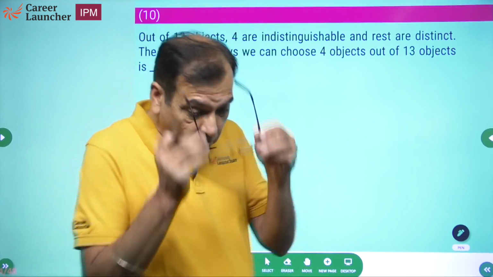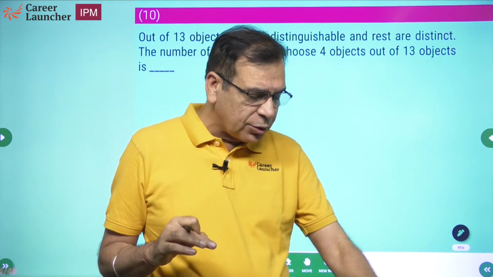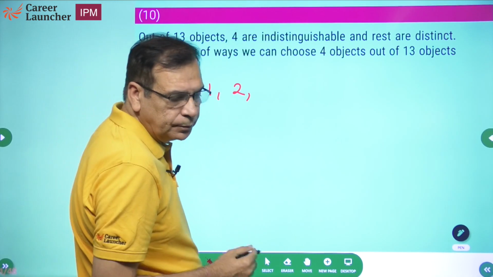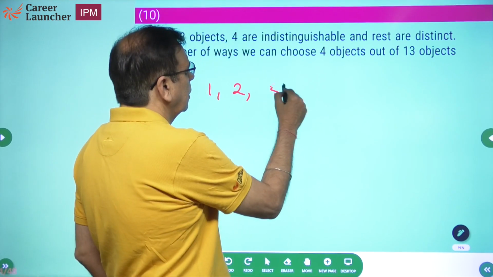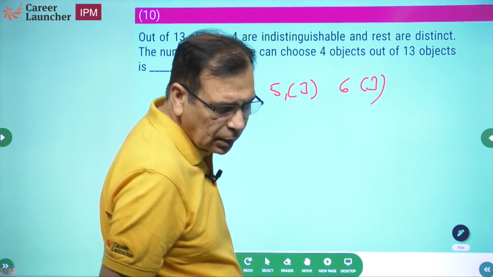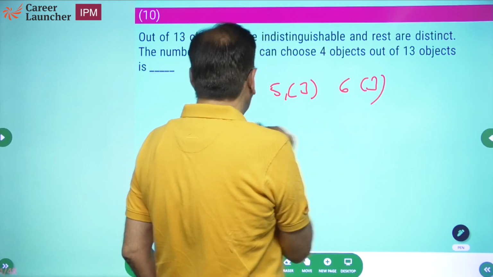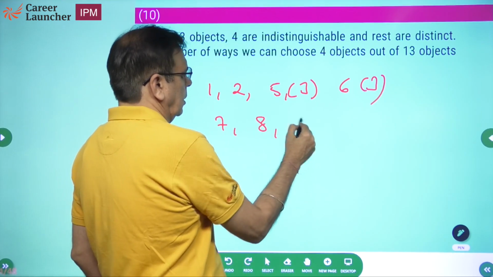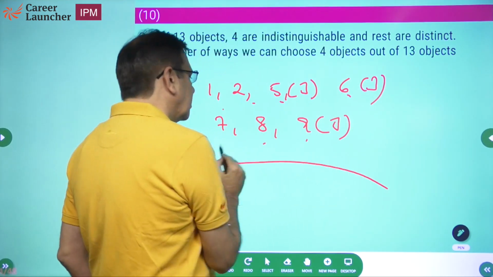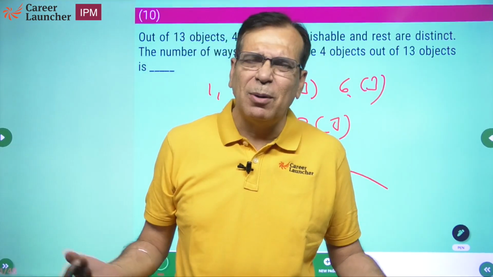More important thing which I want you to get, these are 10 short answer questions. Which are the questions we have solved? We have solved question 1, 2, 5, 6. 5 we use jugaad, 6 we use jugaad. Okay. 7, 8, 9. Okay. 1, 2, 3, 4, 5, 6, 7. 7 out of 10 questions कह लिए भैया.